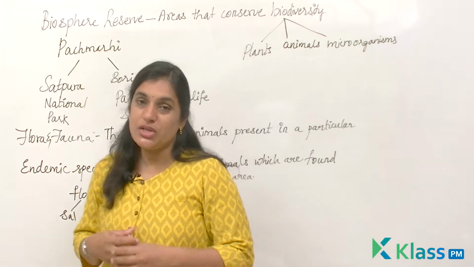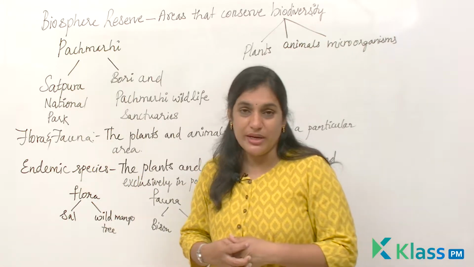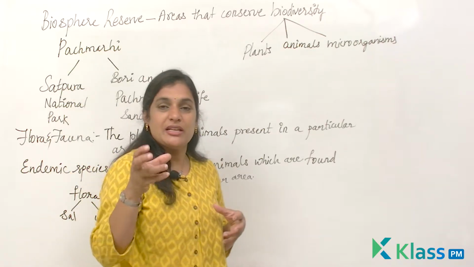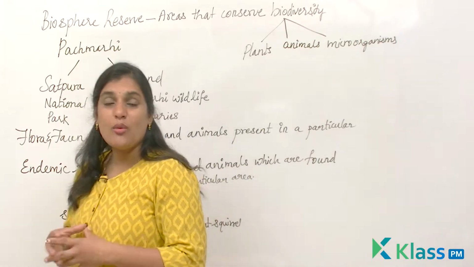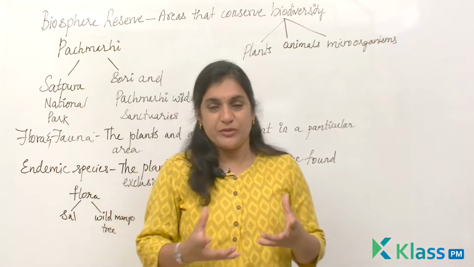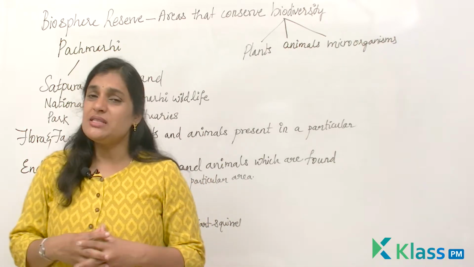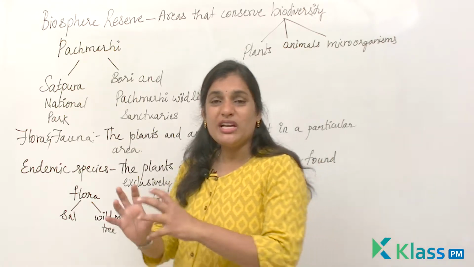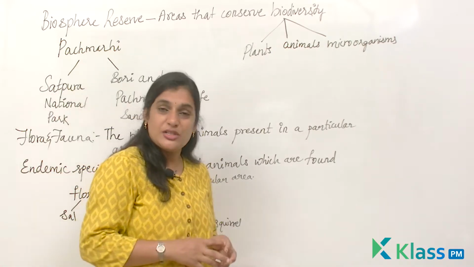Now I'll tell you what those are. We might have observed only squirrels around us. Nowadays we rarely find these animals, right? These species are becoming extinct day by day. If you have seen a squirrel, it is very small with a short tail. But have you ever heard that there is a giant squirrel? Yes, there are giant squirrels which belong to a particular area, right? These giant squirrels have a long fluffy tail, and they are not seen everywhere, they are only confined to a particular region. Such species which are confined to a particular area are said to be endemic species.